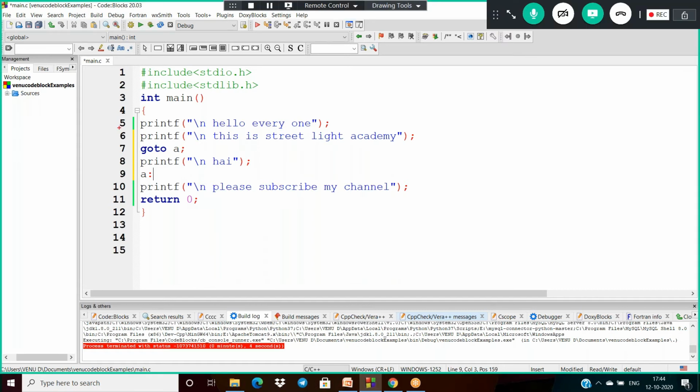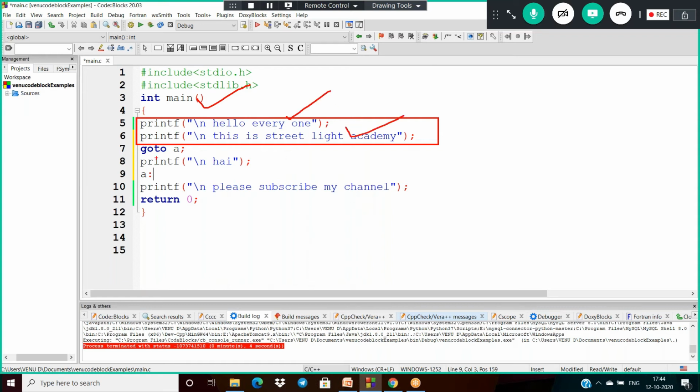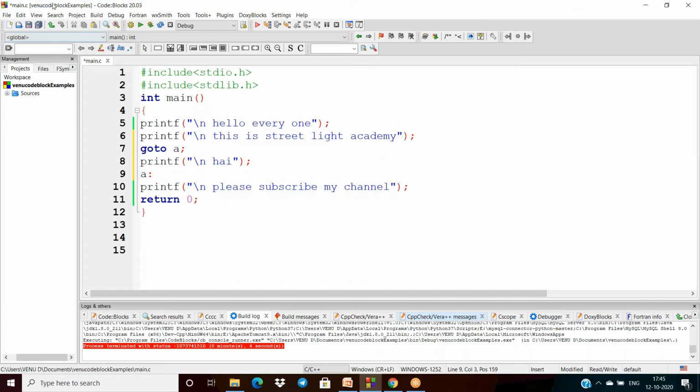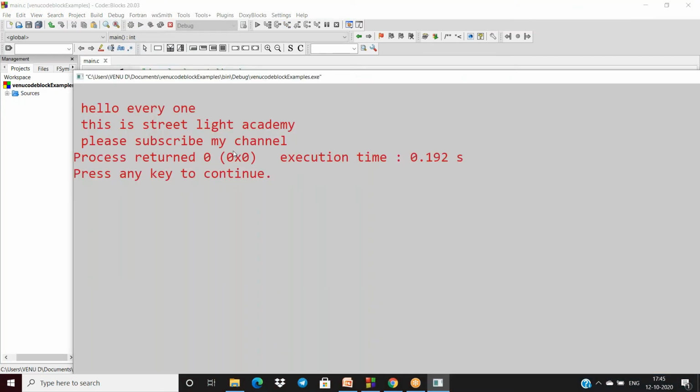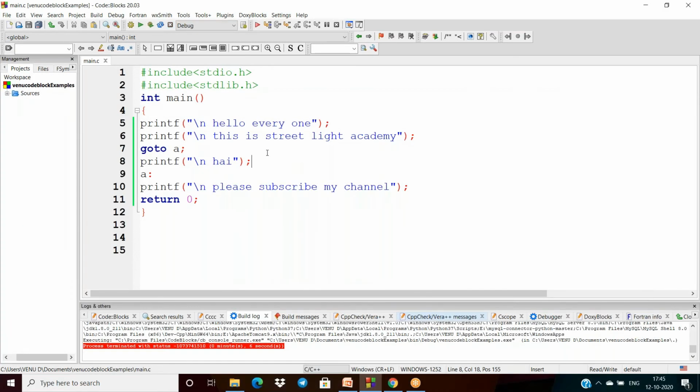Then what happens here? The execution of a C program starts from the main section onwards. It will execute the first two statements, and after reaching this, we are calling the label, which means the cursor is passed to here. After reaching the label, the next line is the 10th line, then it will display only the three statements. So you will get only these three statements.